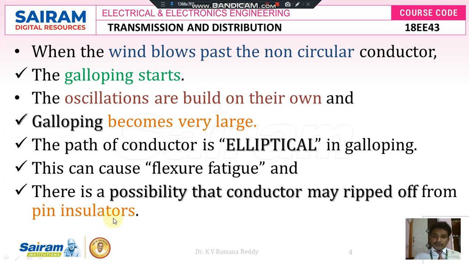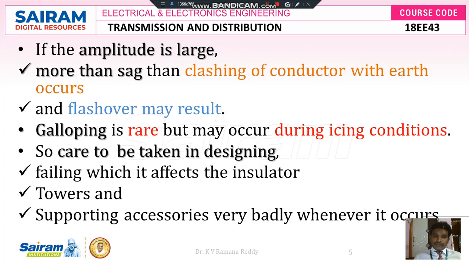There I can remove this complexity which takes place between the two successive poles due to high wind pressure. Even though the amplitude is very large, then there is more sag between the two successive poles for the conductor. Then clashing of the conductor with the earth occurs, then simply flashover may result. Then the conductor may break down, like either double L fault or triple L fault may take place.